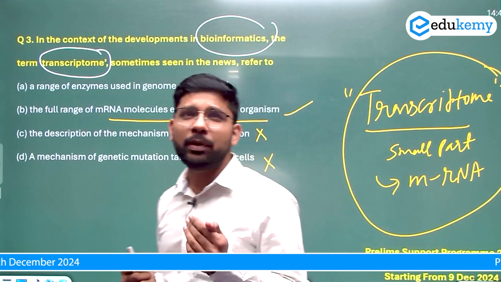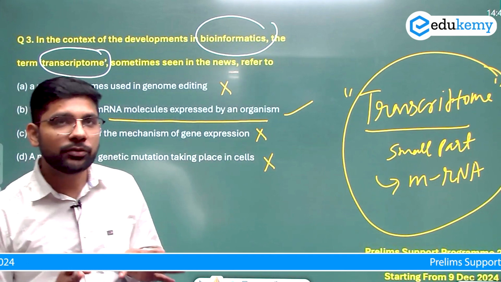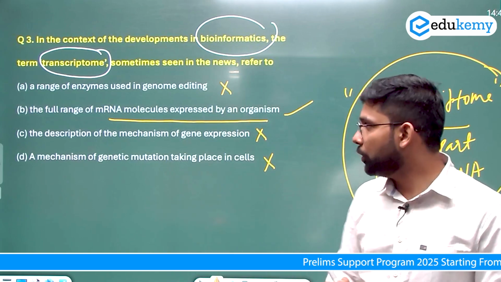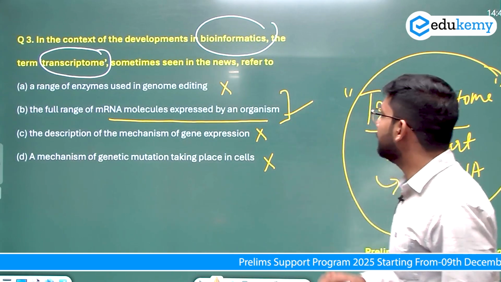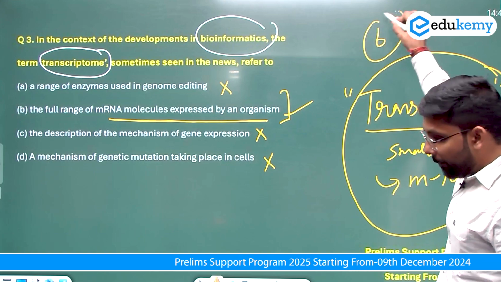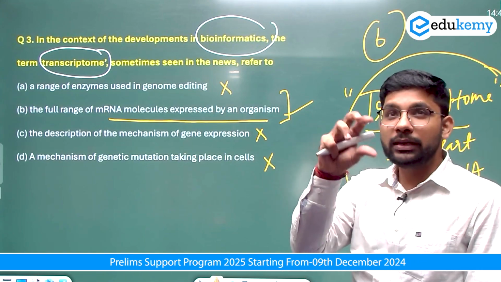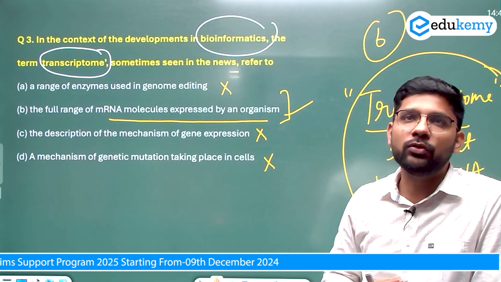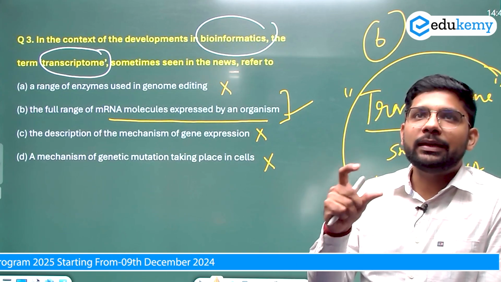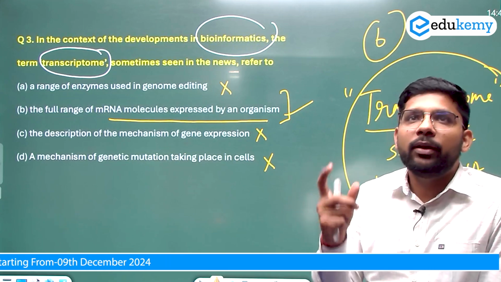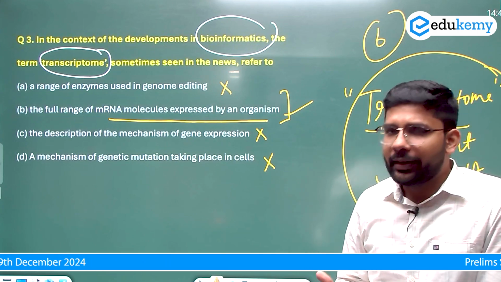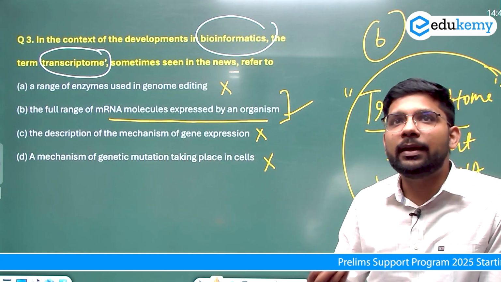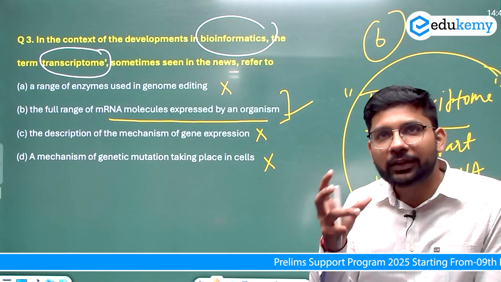When there is an expression, maybe the protein expression in an organism, that's through the messenger RNA, that completely defines what a transcriptome is. तो transcriptome के बारे में define करता है. So the answer of this question will be B. So आपके लिए क्या idea रहेगा? You should focus on these terms that are used by the UPSC, and it can be repeated in the near future, maybe in 2025. तो आपको इस तरीके की terms पे ही focus करना होता है when you are reading your biotechnology notes, biotechnology books. Like the telomeres, they can ask chimeric DNA, they can ask the histone protein. So these are some of the terms related to it.